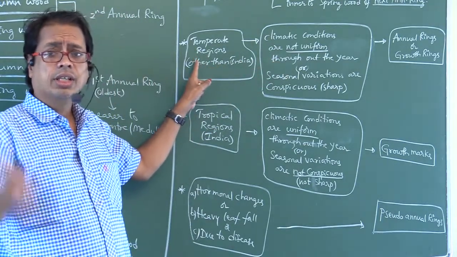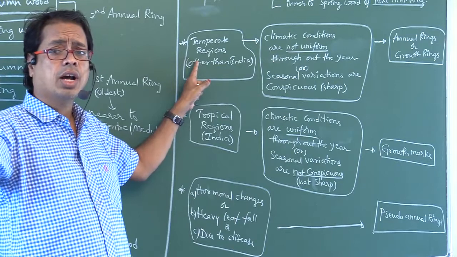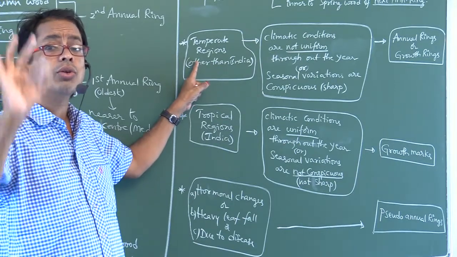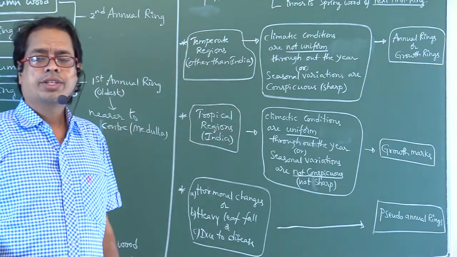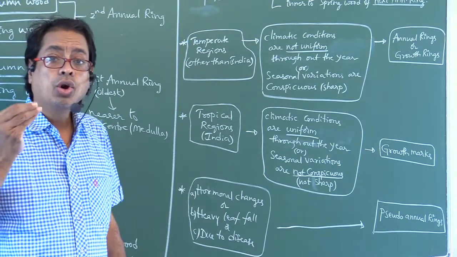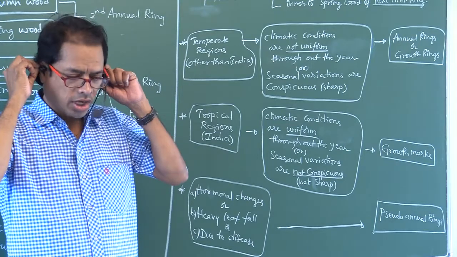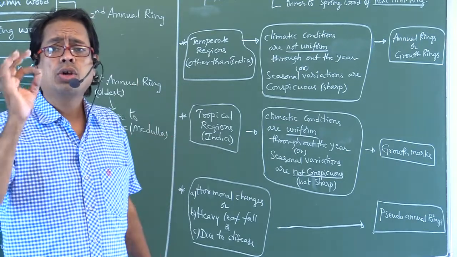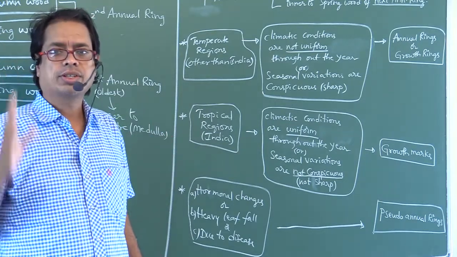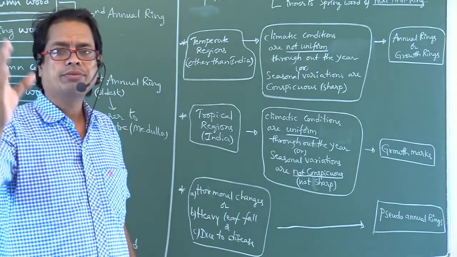Temperate regions. There the annual rings are simply called annual rings, also called growth rings. Next, where do you find growth marks? In tropical regions, like India.